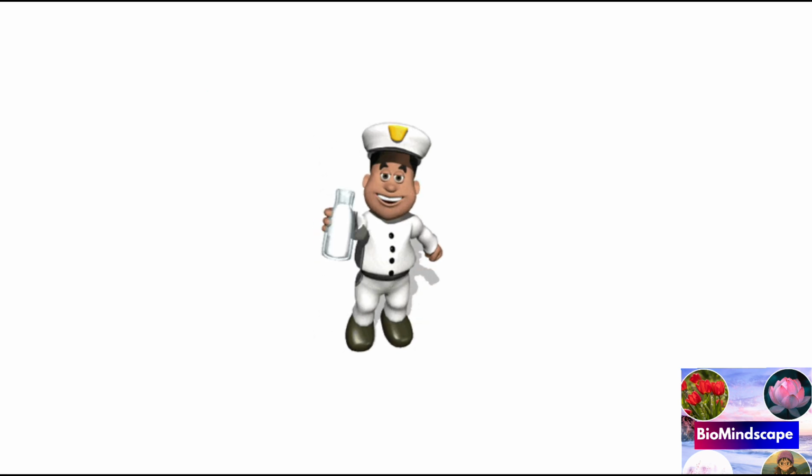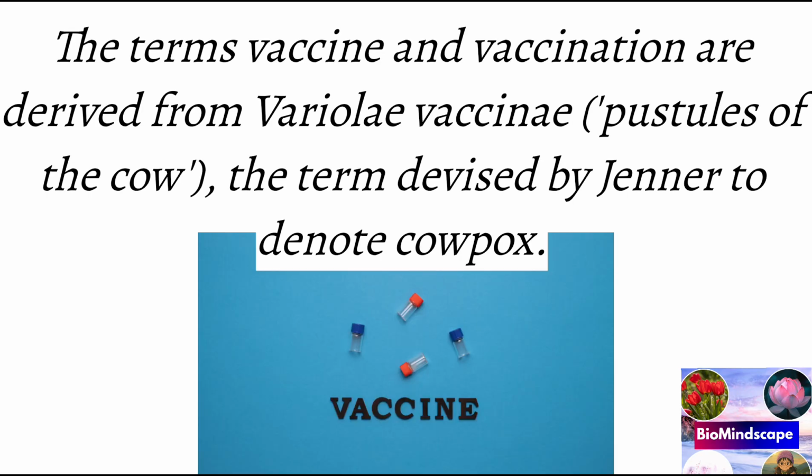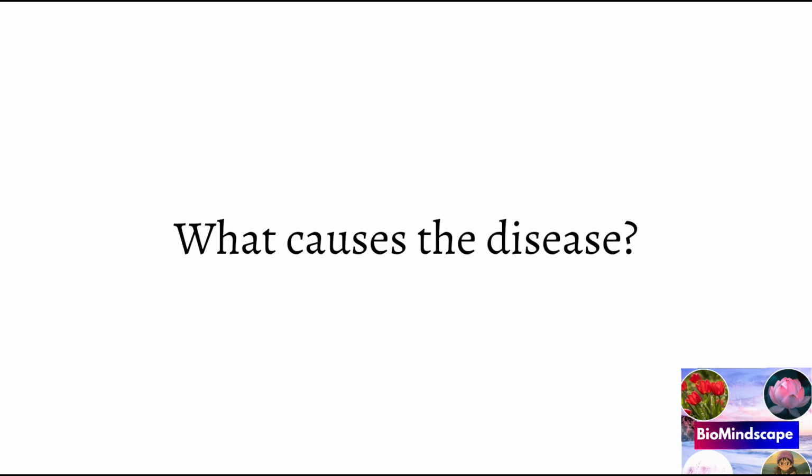He observed that a milkmaid who recovered from cowpox never contracted the disease smallpox, meaning the person who was with the cows did not have this disease. He never got smallpox. Hence the name vaccination, from the Latin word vacca for cow, came in the beginning. So the milkmaid and the vaccinated individual were protected from the smallpox virus. Such protection gave them immunity to smallpox, although Jenner knew neither the actual causative agent of the disease nor the actual mechanism of protection.